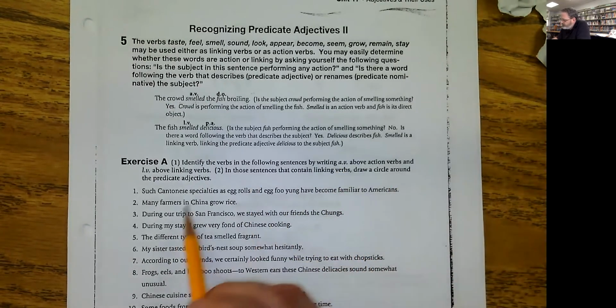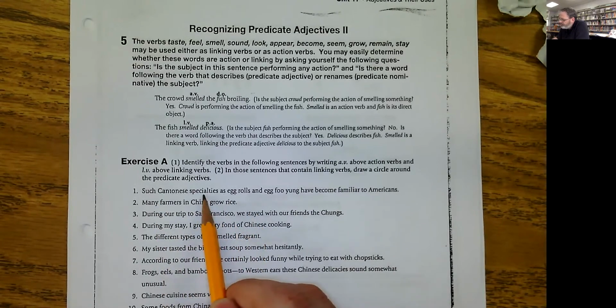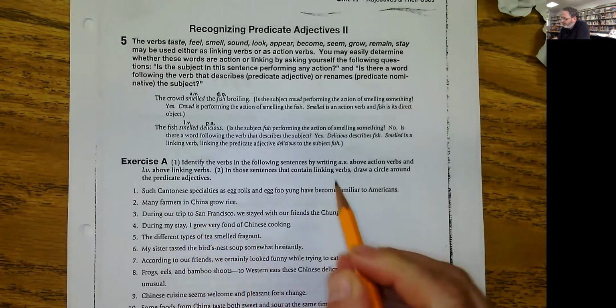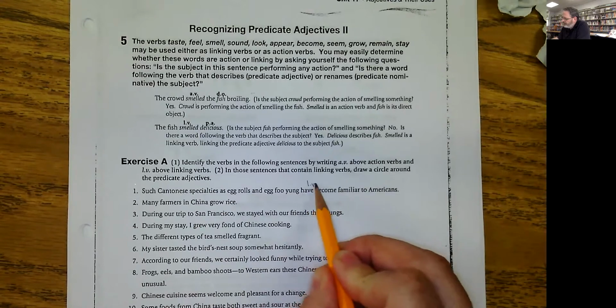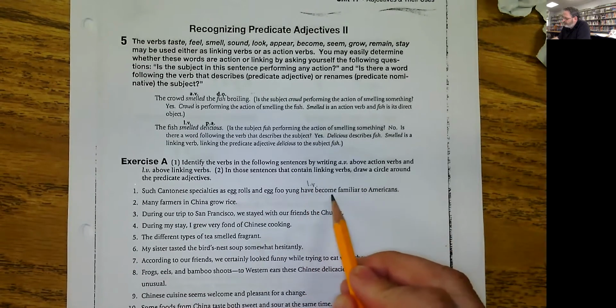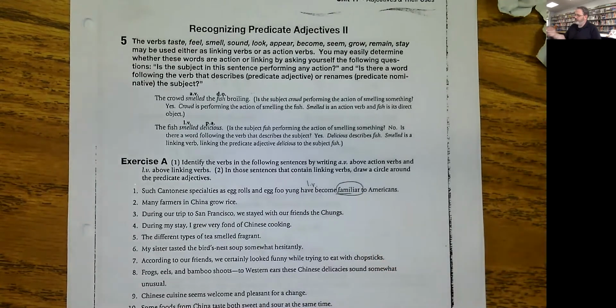Specialties is the subject. The verb is have become. That is a linking verb. And familiar is the adjective that describes specialties. That's the predicate adjective.